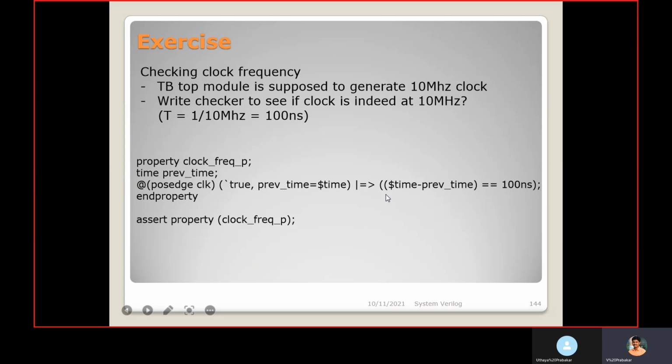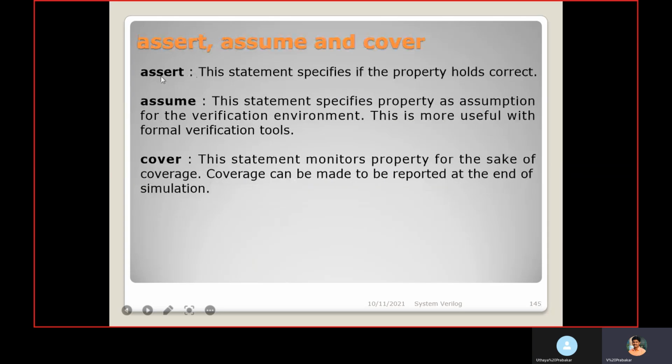To check the property we use the assert keyword. These statements specify whether the property holds correct. If it is true, it will pass, else we will get an assertion failure. Likewise, we have assume. It is similar to a constraint. These statements specify the property as an assumption for the verification environment.